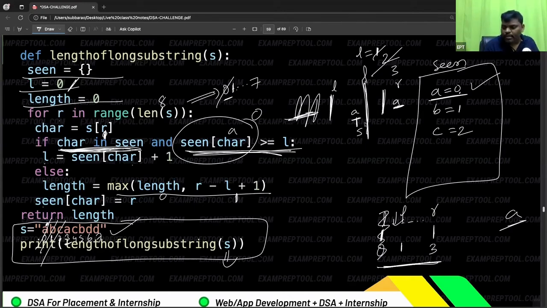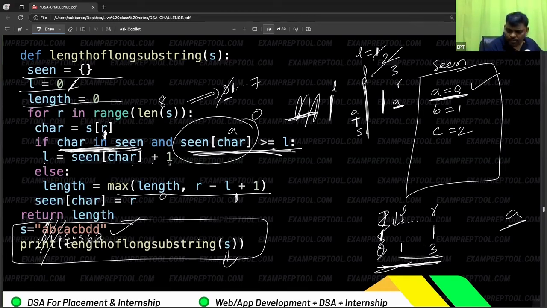Right now, can you see this one? A is coming. A is already there at the 0th index. The previous A is there at the 0th index, and that is there in our limits also. Then this condition is true. Then L is equal to seen of char. Seen of A means 0 plus 1. L will go to first onwards. Now L became first.